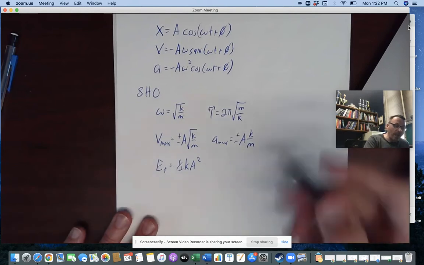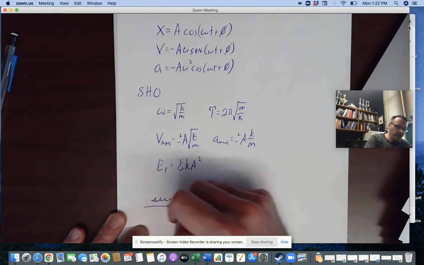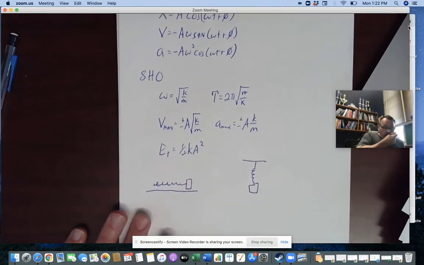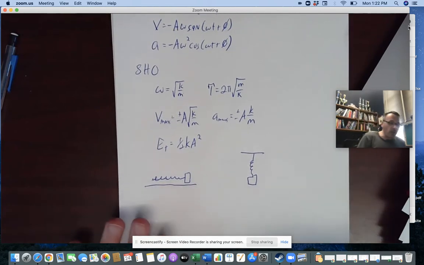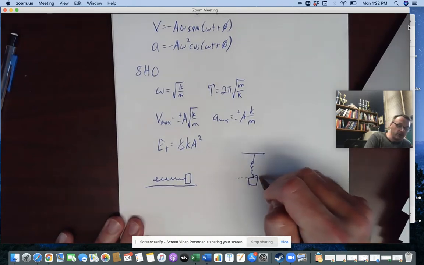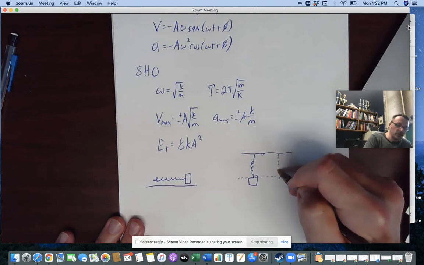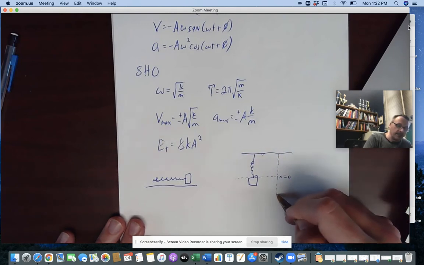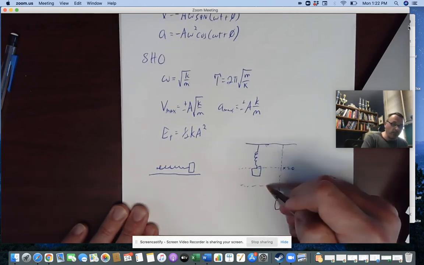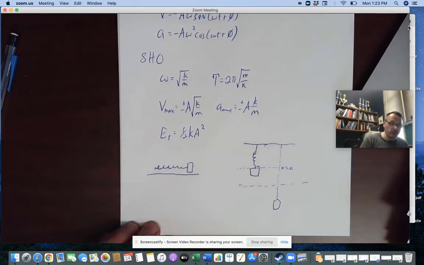Now, I will say that this is the same for the mass on a spring this way, as well as if I were to hang it. The only difference about the hanging simple harmonic oscillator is that the equilibrium position for the spring is not the same as the equilibrium position about which this thing oscillates, because we know that this thing is going to come to rest and it's going to oscillate about some sort of middle position here, and it's going to oscillate back and forth between those positions.